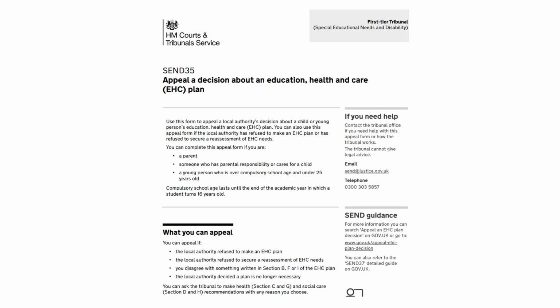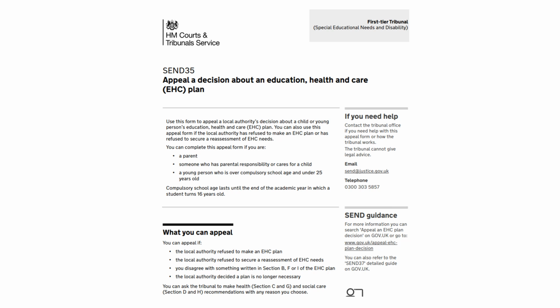So let's look now at some key points in the notes page of the Appeal Form 35. This part explains that if you are a parent or someone with parental responsibility or who cares for a child, you can make the appeal if your child is under the age of 16 or until the last Friday in June of the school year in which they turn 16. You can have a representative to act on your behalf. Further in this form, it explains what a representative is, but we'll look at this in our video in section 4. Most parents and carers do not have a representative for their appeal.